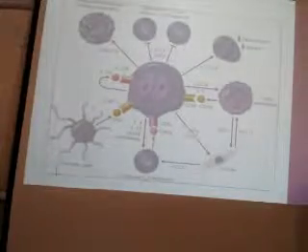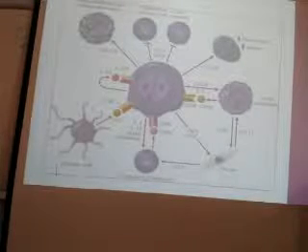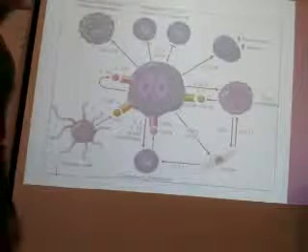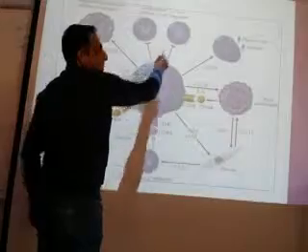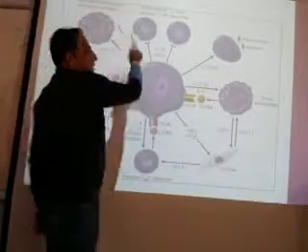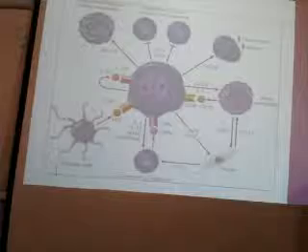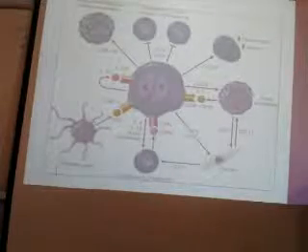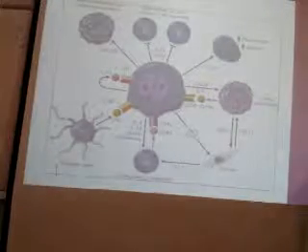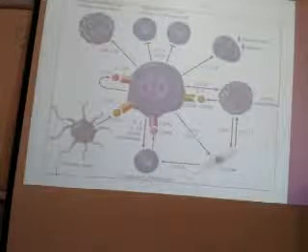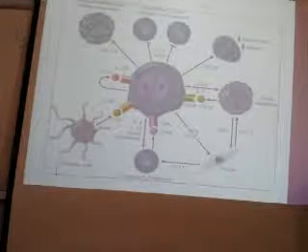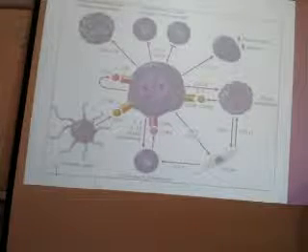Okay. But it suppresses two things, very important, which are at the end. It suppresses the Th1 response, it suppresses the cytotoxic response. Why? Yeah. This is how it avoids the immune system. It has to save itself from the immune system. How does it save itself? It suppresses the helper cells, it suppresses the cytotoxic cells. This is very important.